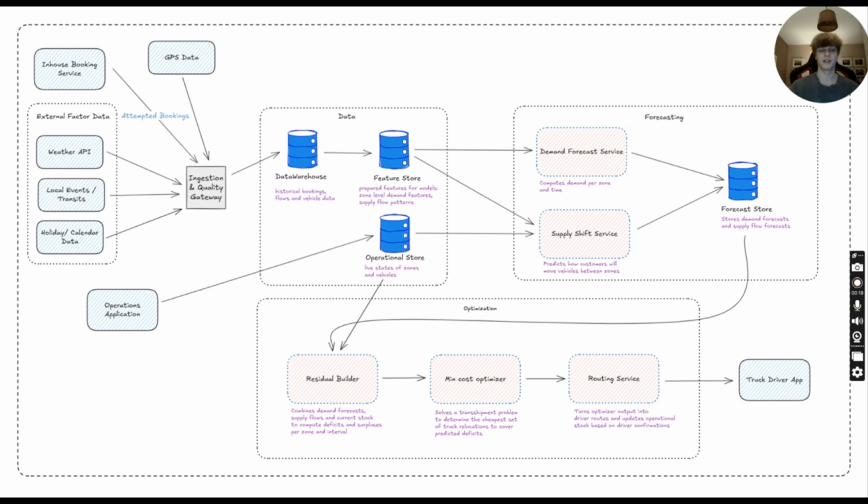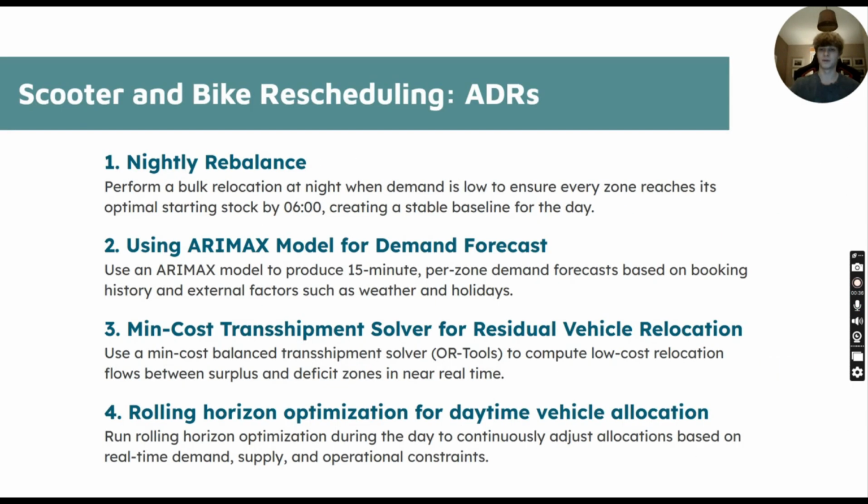And this is a detailed view of the architecture. So we have data ingestion on the left to include some data warehouses. Then we have the forecasting being done. In the forecast, we have another data store from which the residual builder builds this residual network. Then we impose this min cost optimizer. And in the end, we have a route which comes to our truck drivers.